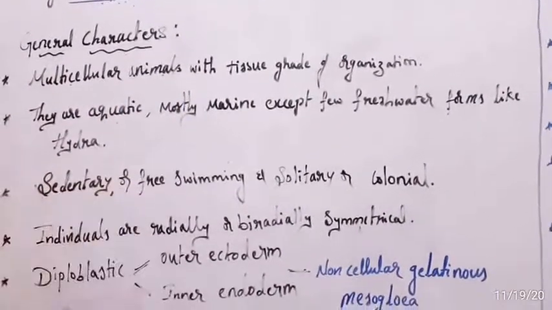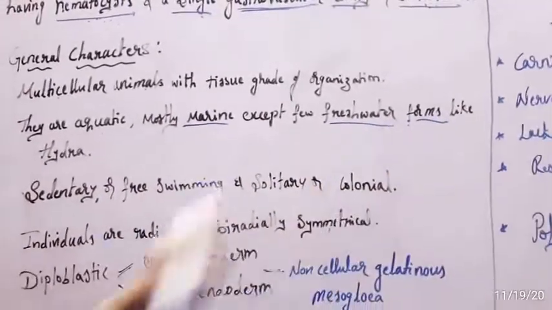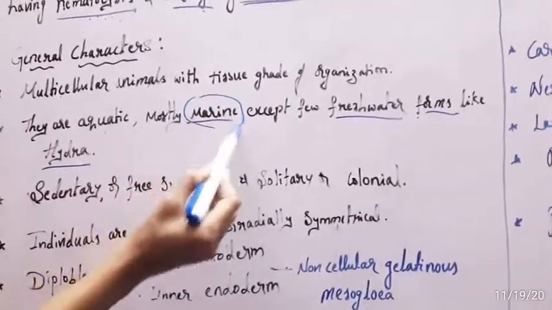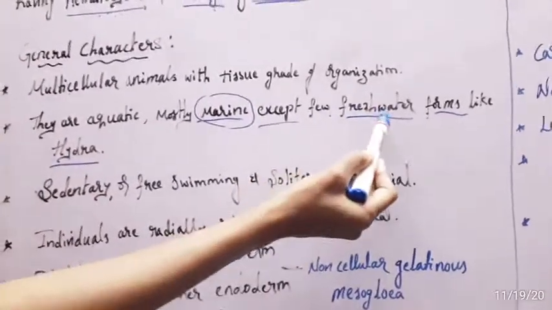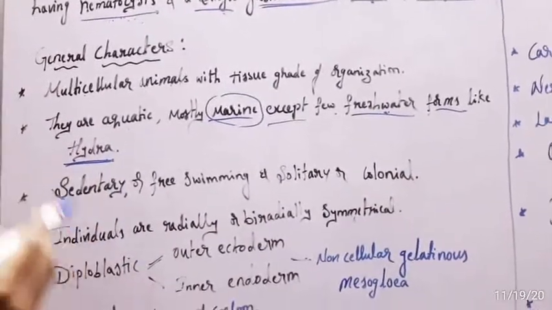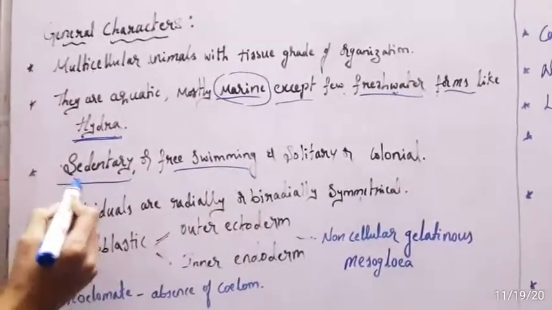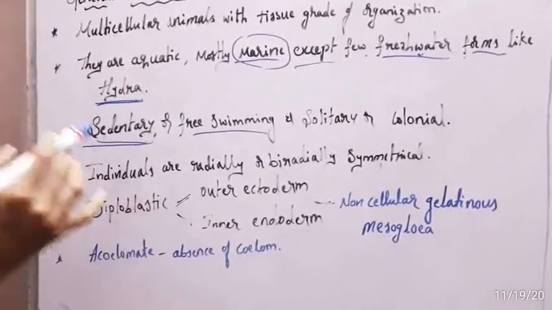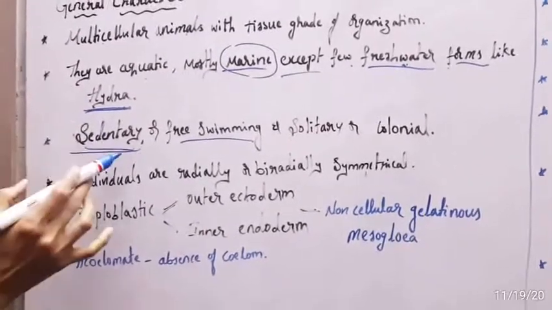Mostly they are marine, except a few which are freshwater forms, for example Hydra. These coelenterates are sedentary or free swimming. Sedentary means they are non-movable and attached to the substrate.